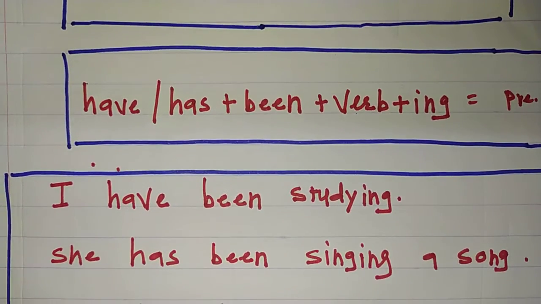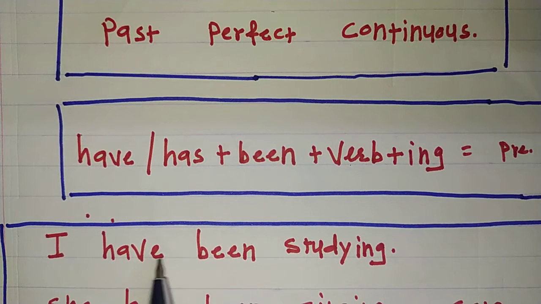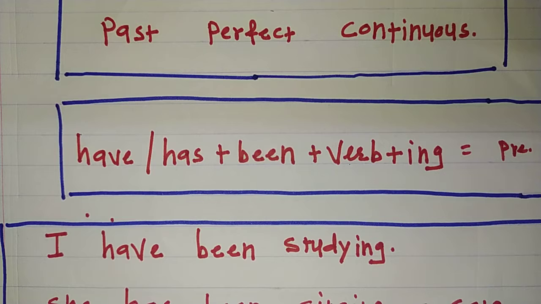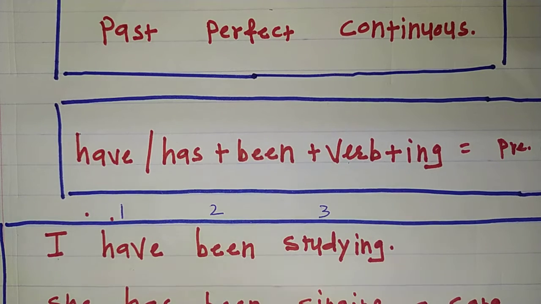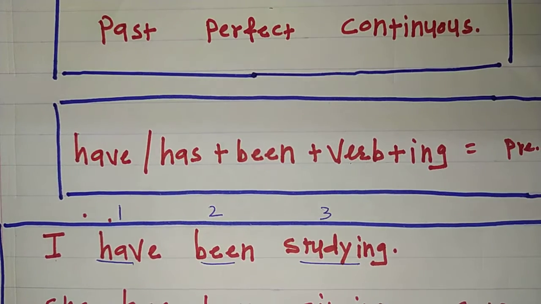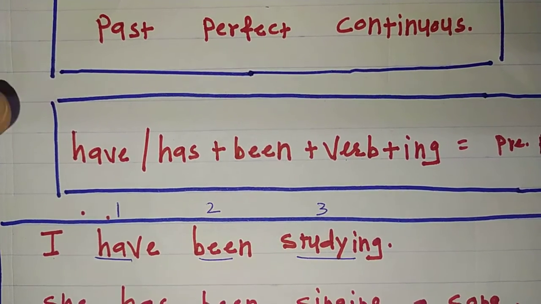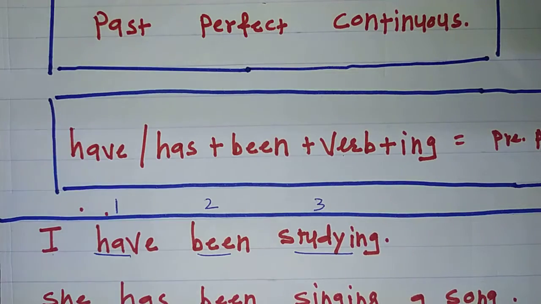Now see, I have framed a sentence. See the first sentence: I have been studying. Friends, when we studied present perfect, we saw when to use have and when to use has. So, I have been studying. See, have, been, and verb plus ing. Out of these 3, if any one is missing, something is wrong in our sentence. See our formula: have, been, verb is study and ing.